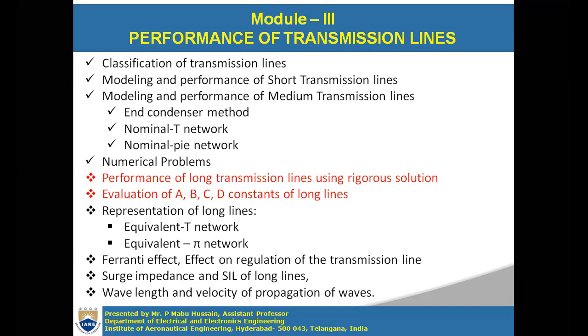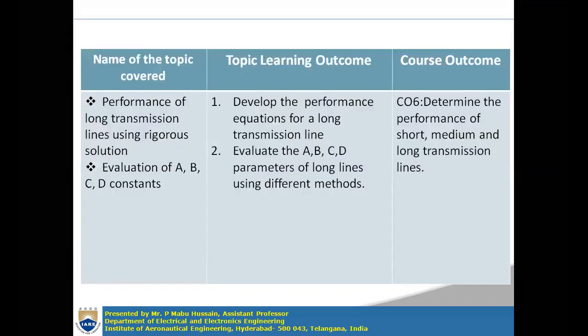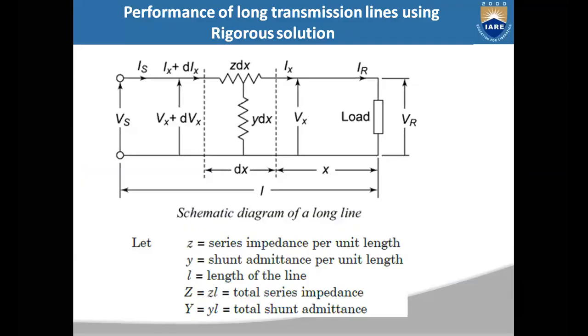Is using the rigorous solution, and also we are going to evaluate the ABCD constants for long lines. Upon completion of this lecture, you can develop the performance equations for a long transmission line network, and you can also evaluate the ABCD parameters for long lines by using different methods. So let us see the performance of a long line using the rigorous solution.